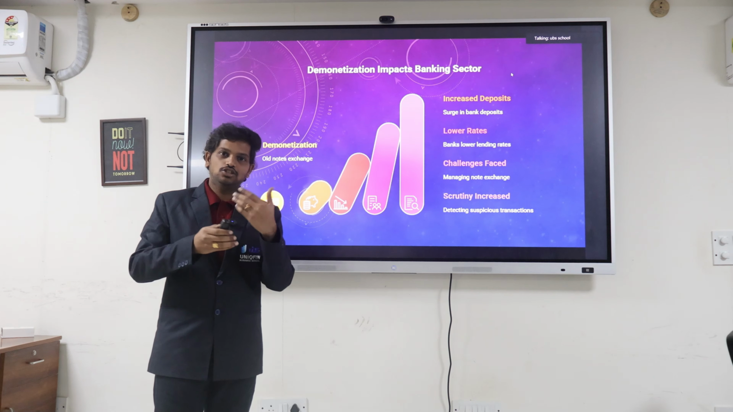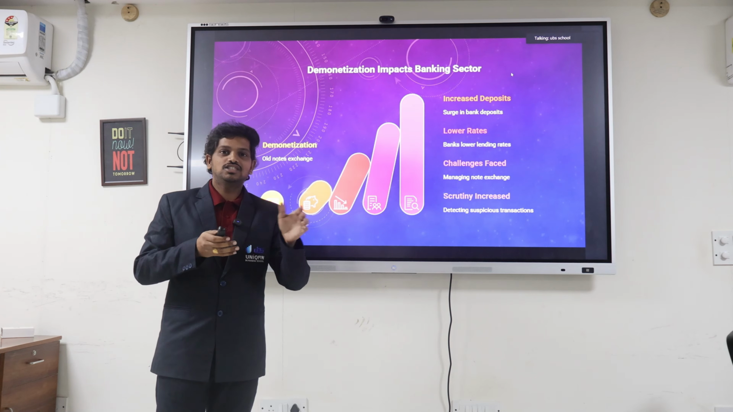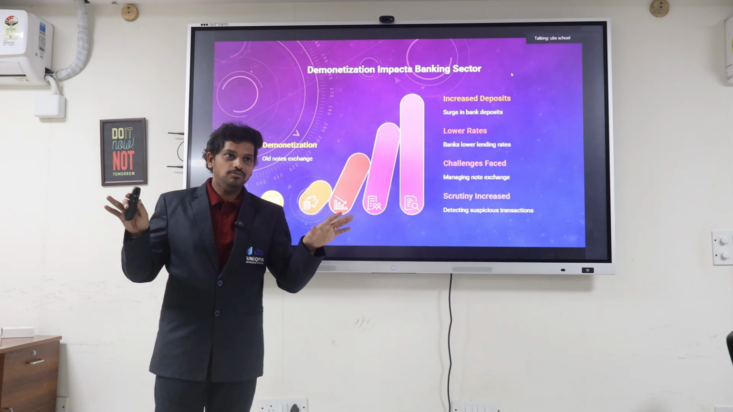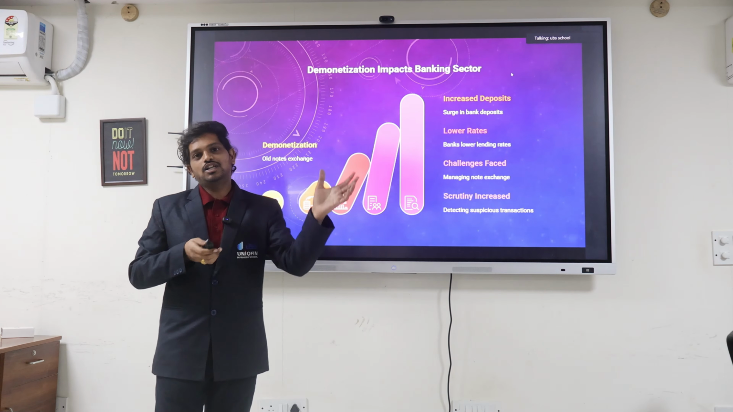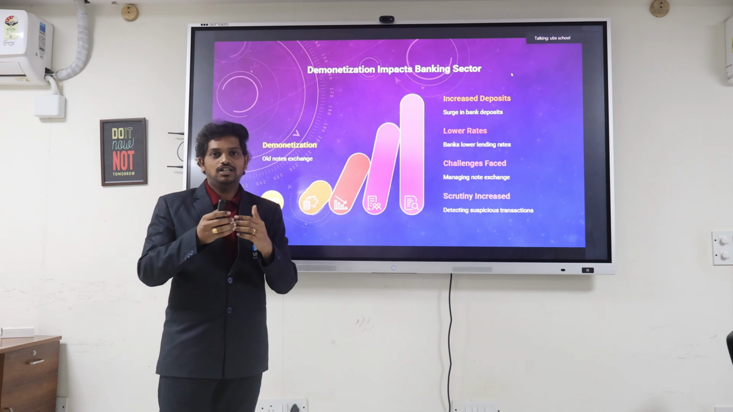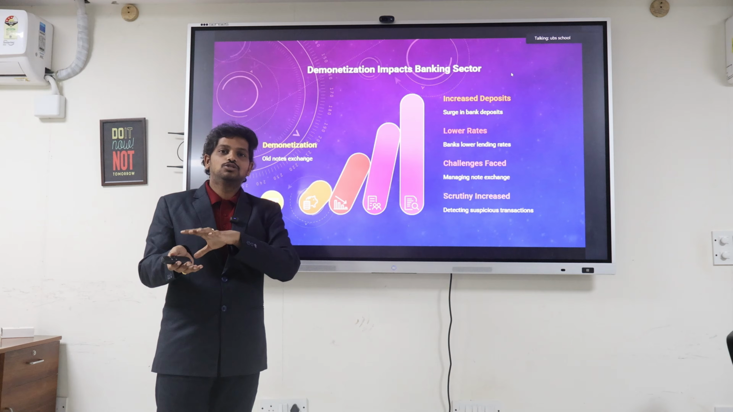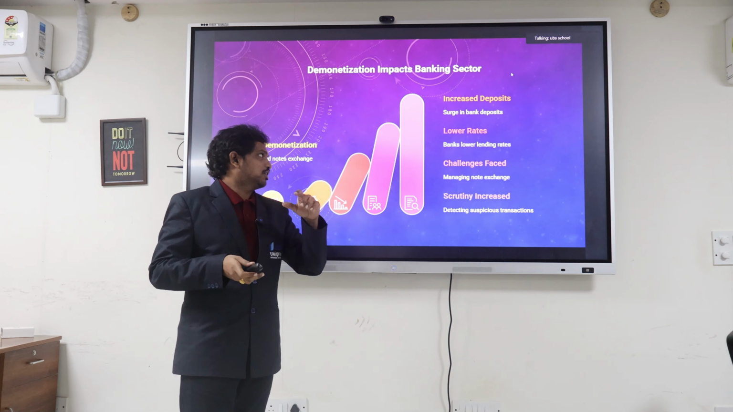The banks may give exchange of notes also. They can give the new notes for the existing notes. But what the government did is they didn't issue the new notes at that time. They later printed and later brought them into circulation. To increase the deposits, they asked the customers to deposit their existing amount in their bank accounts.